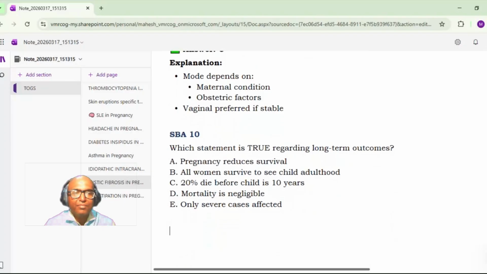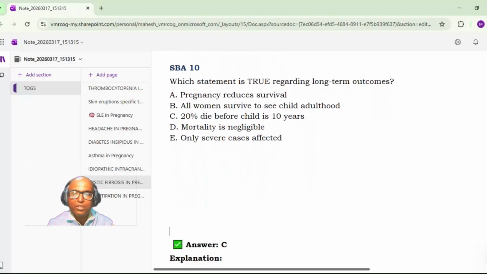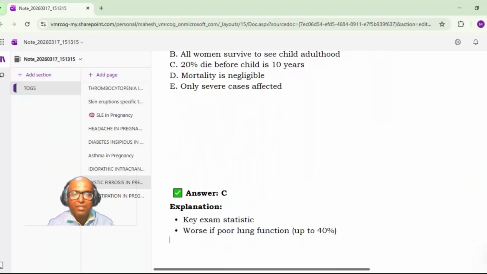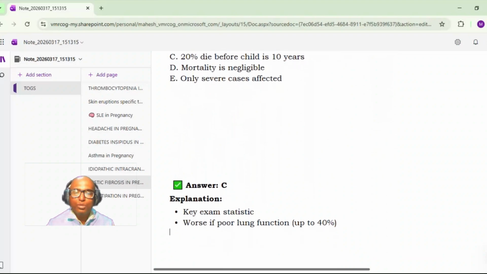Next. Which statement is true regarding long-term outcome? A. Pregnancy reduces the survival. B. All women survive to see the child reach adulthood. C. 20% die before the child is 10 years old. D. Mortality is negligible. E. Only severe cases are affected. It is C. 20% die before the child is 10 years old, and it may be 40% if she has poor lung function. So that finishes the talk on cystic fibrosis in pregnancy.